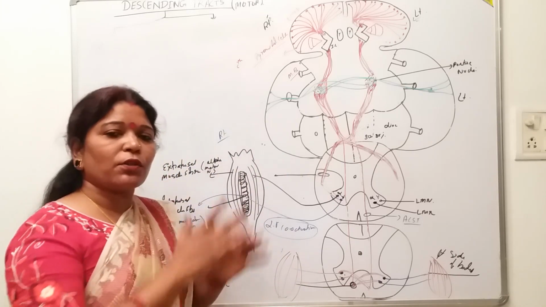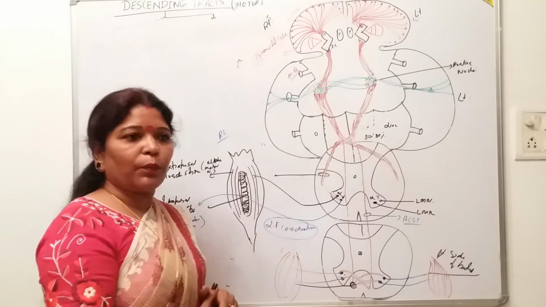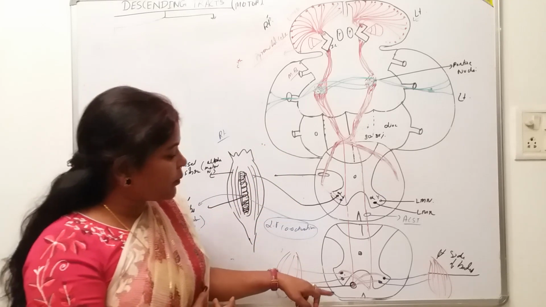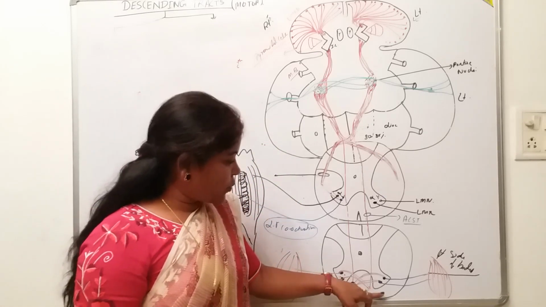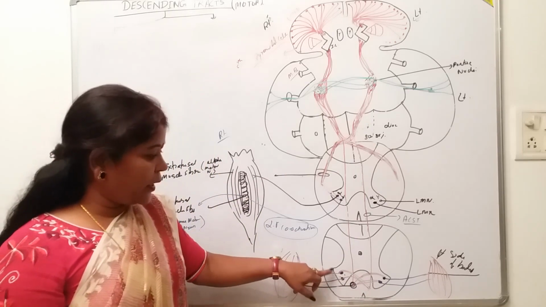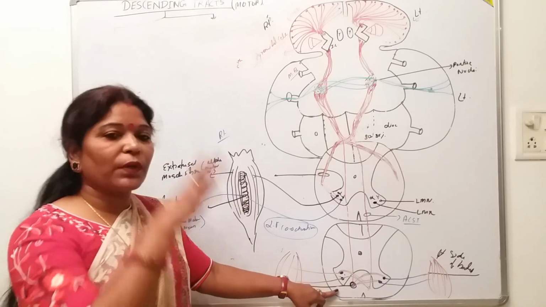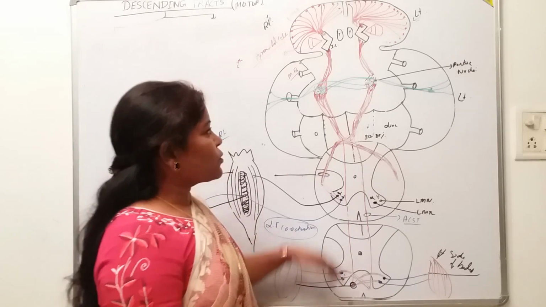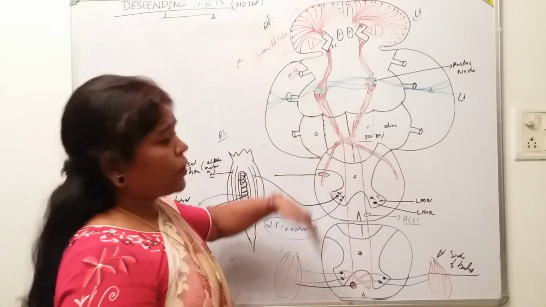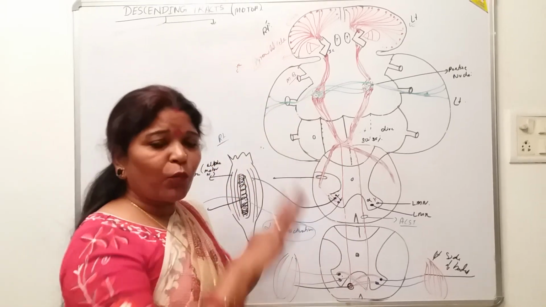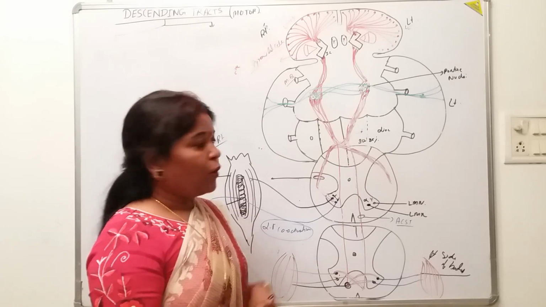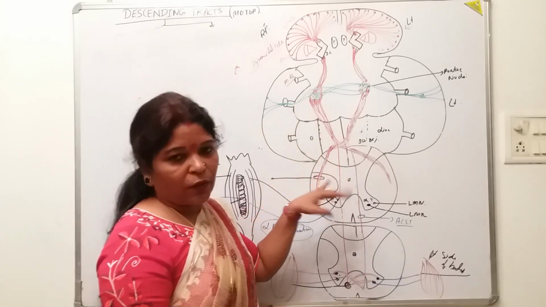They do not pass through the dorsal aspect, because ultimately when they reach the spinal cord they meet the anterior gray horn, which is on the ventral aspect. That is why the course of the descending tracts is almost ventral in position, whether it is the midbrain, the pons, or the medulla oblongata.